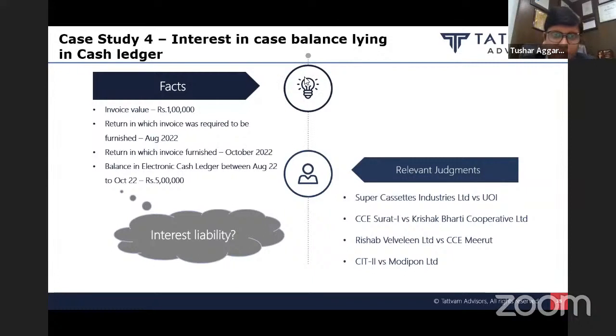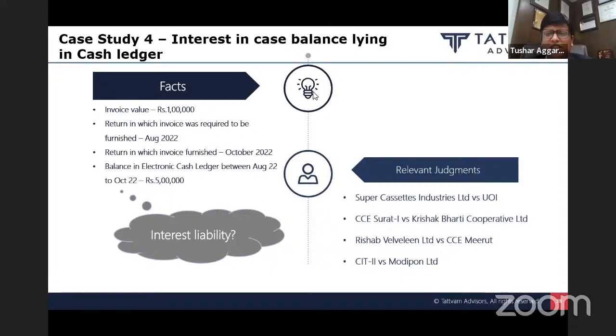This is the way the rule is drafted. Moving on to the next issue: interest in case a balance is lying in my cash ledger. Many times people say that in my cash ledger, I had a sufficient amount of balance, but I failed to pay the tax through 3B.